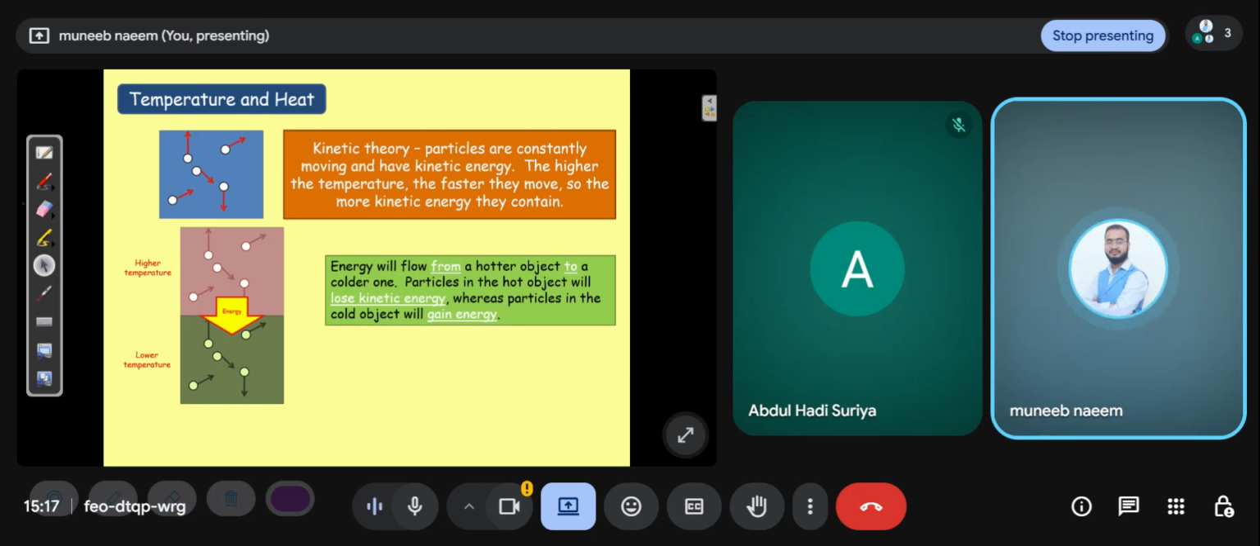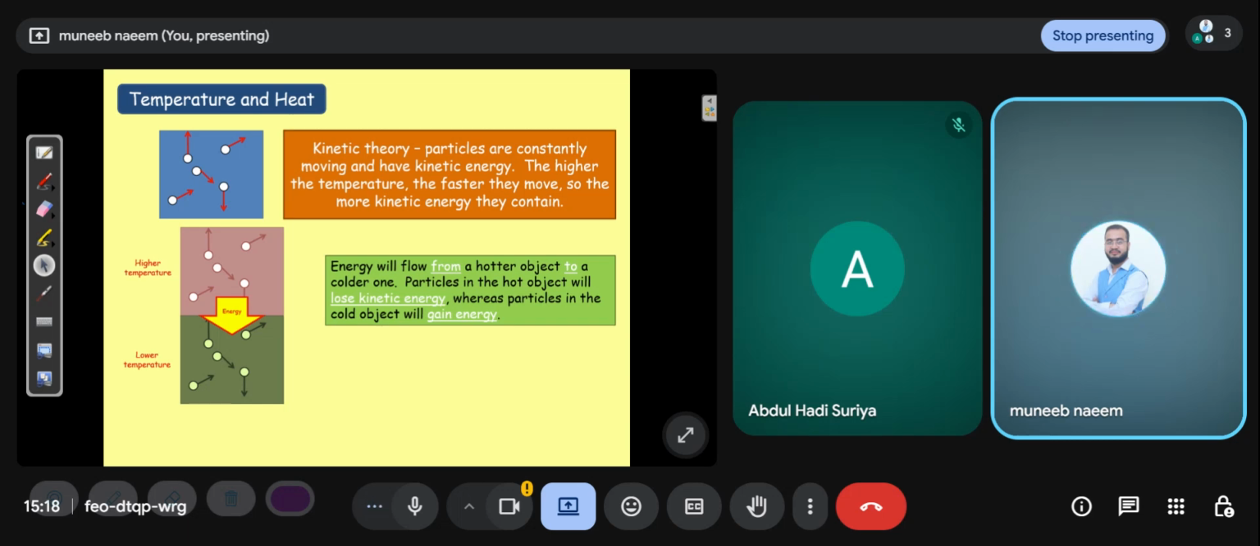So this is the kinetic theory. Particles are constantly moving and have kinetic energy. The higher the temperature, the faster they move, so the more kinetic energy they contain. If you increase the temperature, the speed of the molecules increases because temperature depends on the kinetic energy. Energy will flow from a hotter object to a colder one. Particles in the hot object will lose kinetic energy, whereas particles in the cold object will gain energy. So it's very simple: energy always flows from higher temperature to lower temperature.